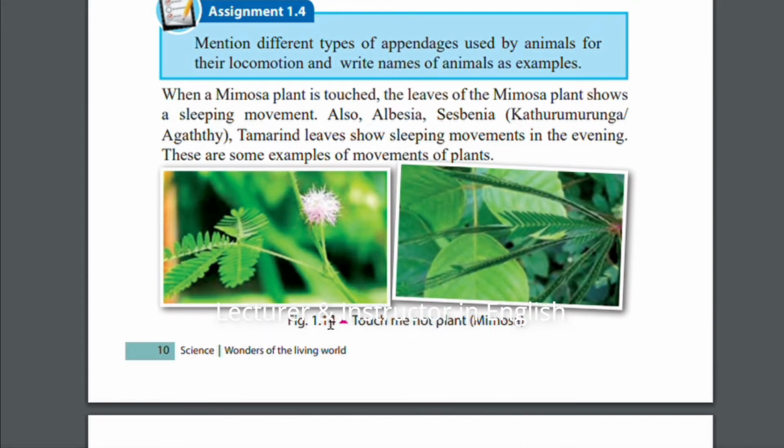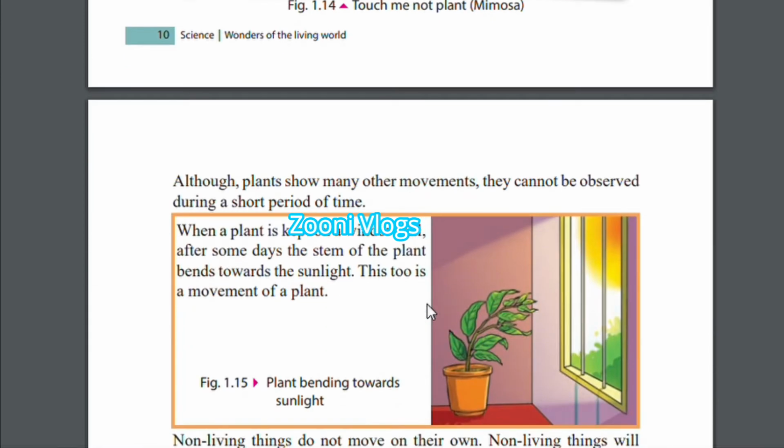If I tell the name in Sinhala, you know this is Nidikumba. And here the tamarind plant also we can see. And here Katurumurunga, Sesbania. Now here, the touch-me-not plant. Now you can see here, although plants show many other movements, even the plants are also showing movements, they cannot be observed during a short period of time.